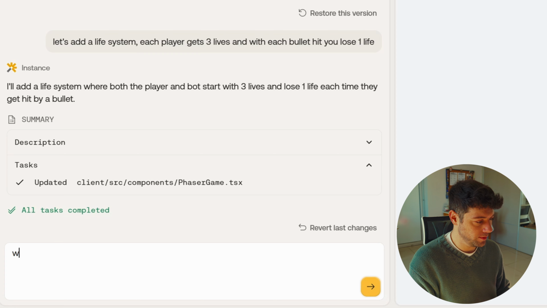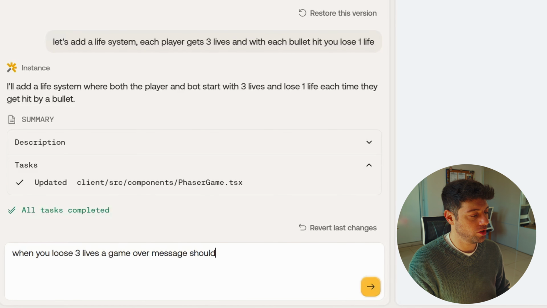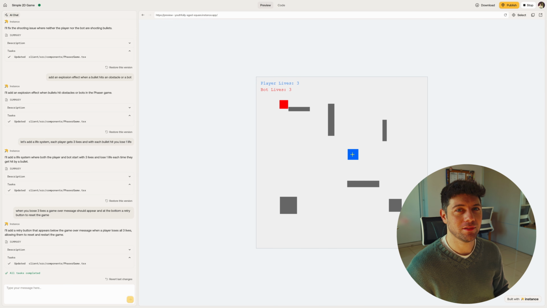So let's add some kind of retry or continue button so we can play again. When you lose 3 lives, a game over message should appear, and at the bottom, a retry button to reset the game. I added an extra O. When you lose. Disclaimer, English is not my first language, so bear with me. Okay, it's done. Let's see.